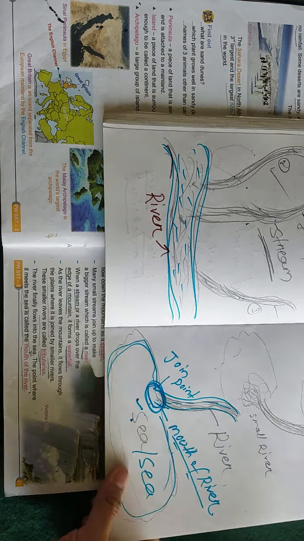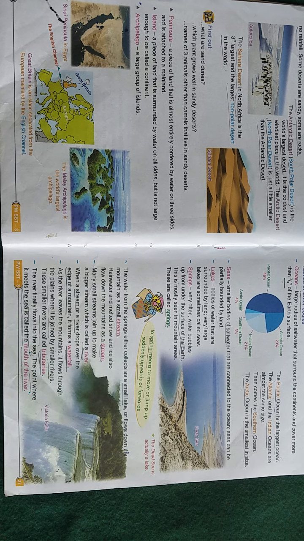Understood, students? So this is a very little information about our streams and waterfalls, and what a river is. Try to read the books and try to understand the reality of rivers. Watch the video properly. What is a river? Many small streams join up to make a big stream called a river.